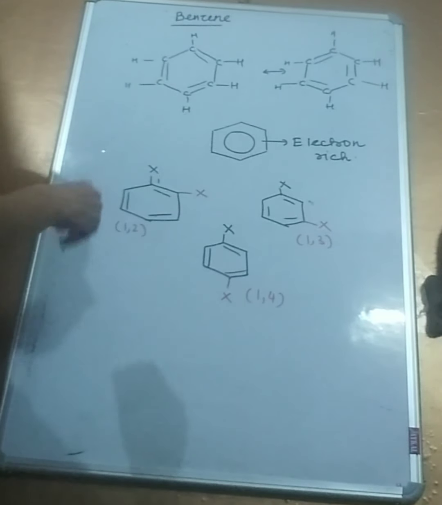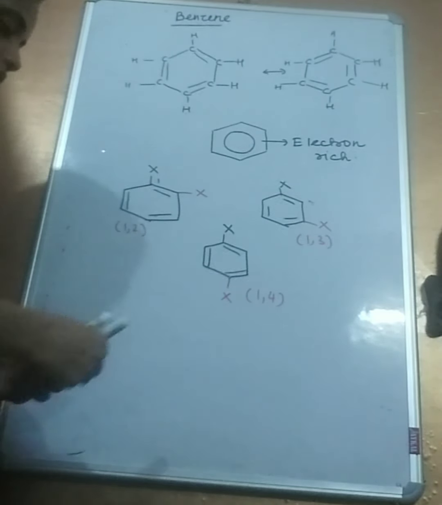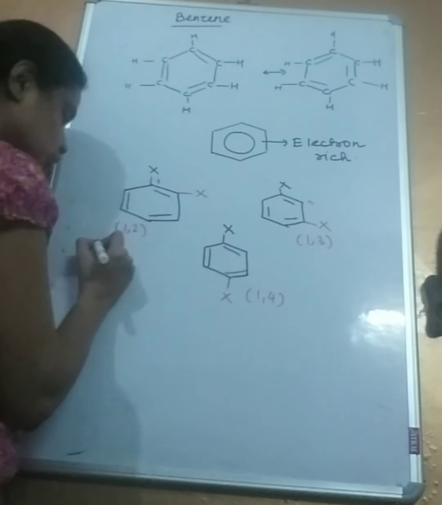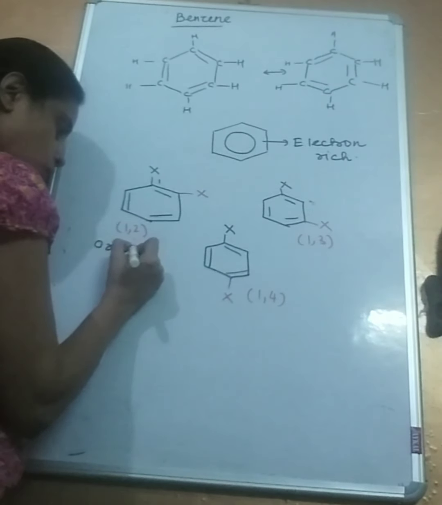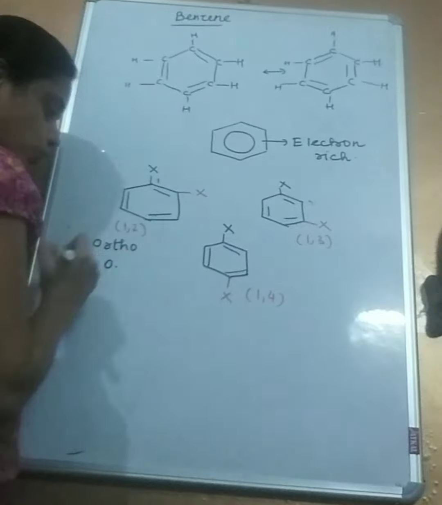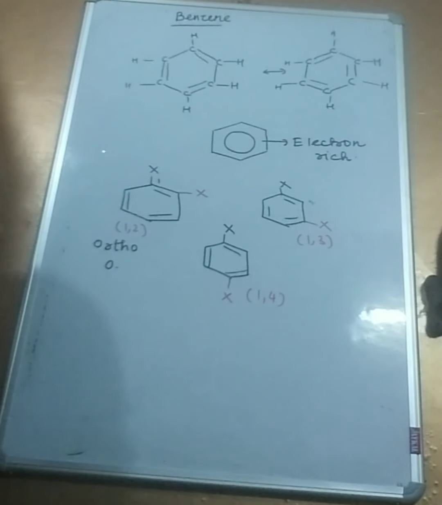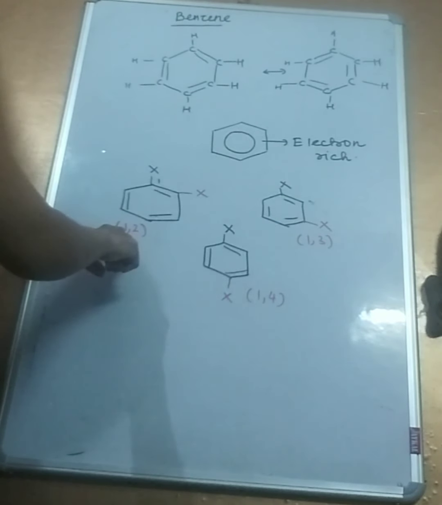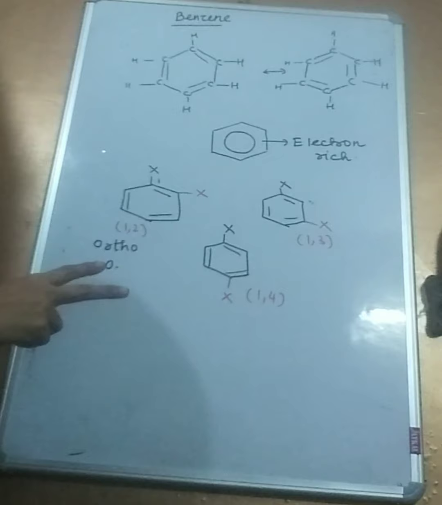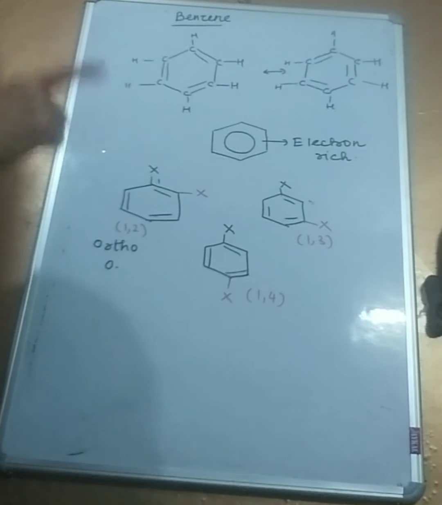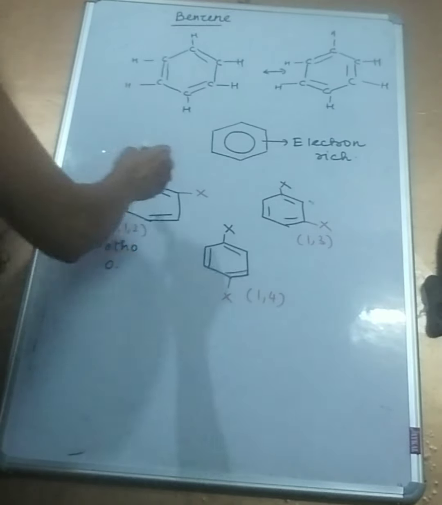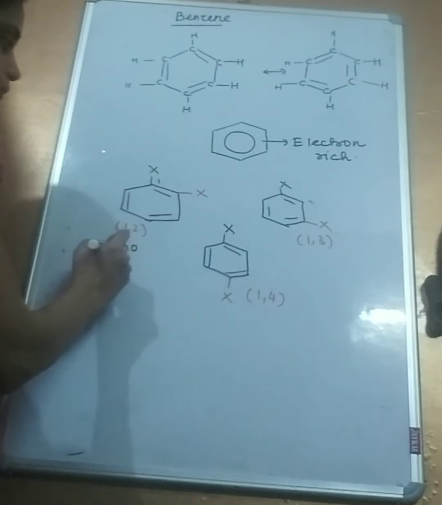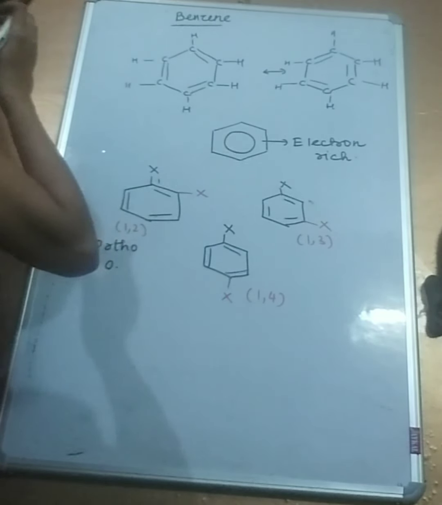This means we may skip writing 1,2. Instead of 1,2, we write ortho, also abbreviated as O. So ortho substitution means it's a disubstituted benzene and the substituents are present at position number 1 or 2. So rather than saying 1,2, I can also call it ortho. I'll give you tangible examples.